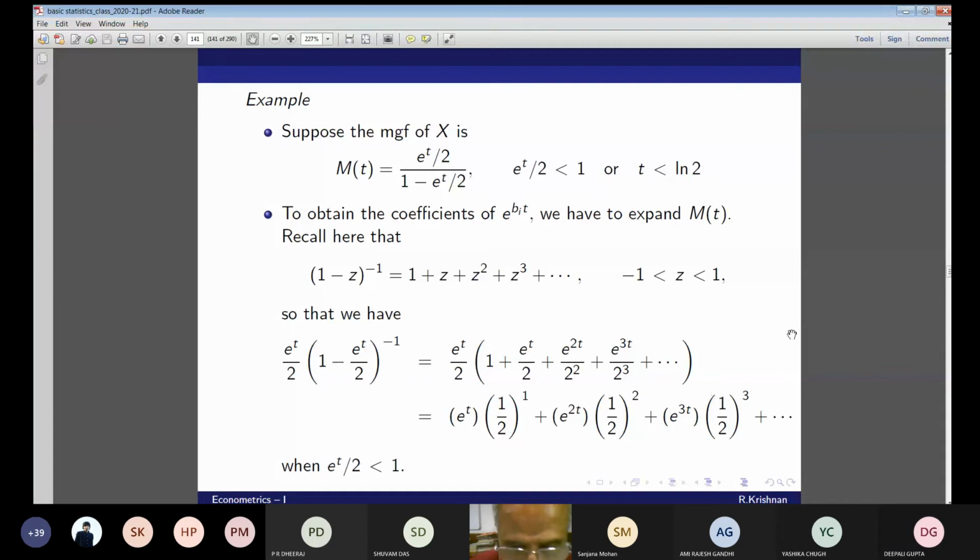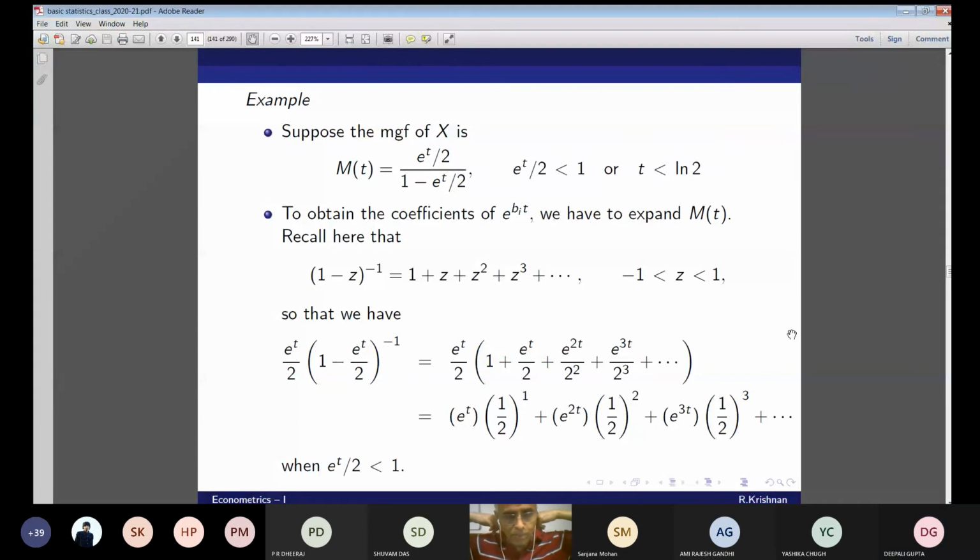You will come across this in time series analysis: 1 minus B inverse, 1 minus pi B inverse, and all those. So for the geometric series I need the condition that mod pi should be less than 1. That's what we see in time series. Here I put minus 1 less than z less than 1, which is nothing but mod z less than 1. So we have (e^t by 2)(1 minus e^t by 2) inverse. This is simple mathematical manipulation. Then e^t by 2 is less than 1.